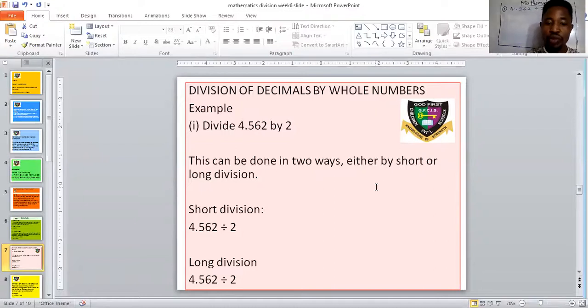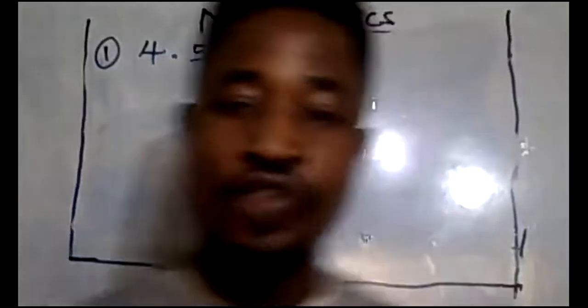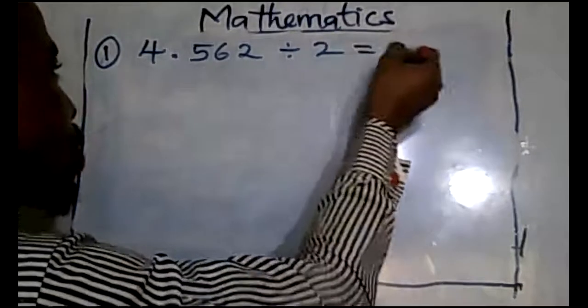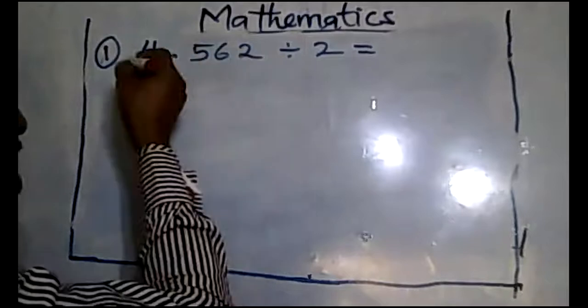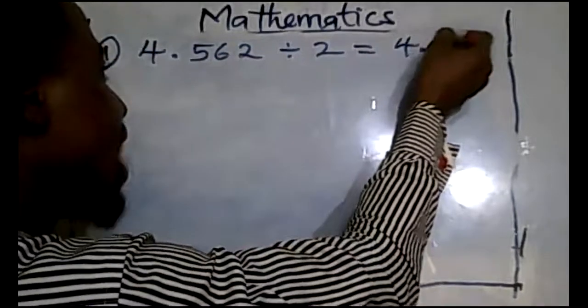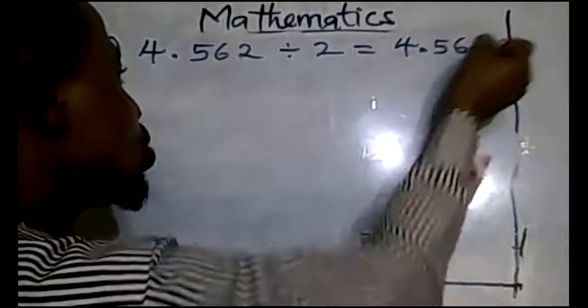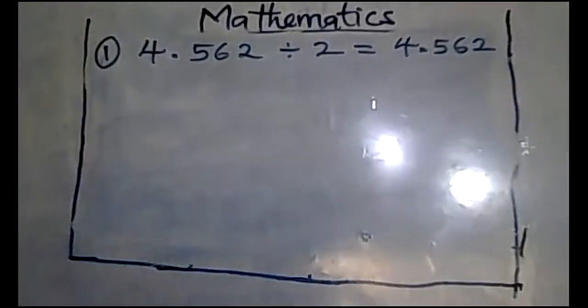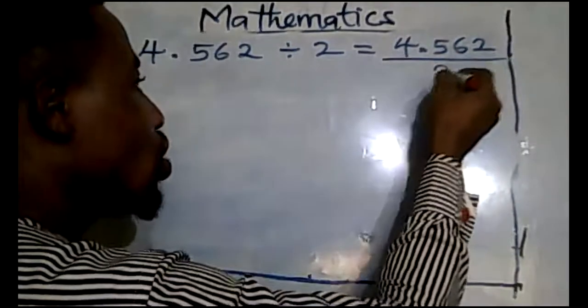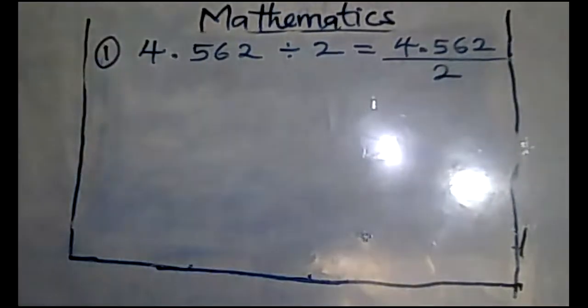All right, come with me. Let's see how that is done. First, let's start with short division. Short division is this. You simply write out your dividend, that is the number you want to divide, which is 4.562. Right? When you're done with that, you will now write it over your divisor, 2. Is that clear? Over 2.